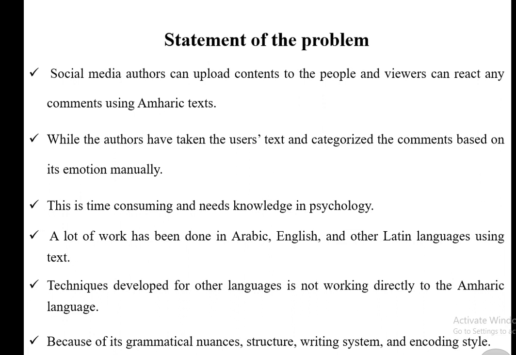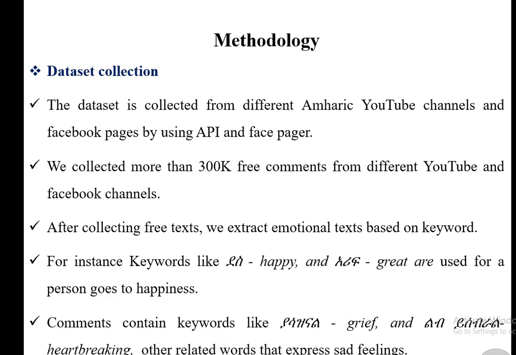In addition, a lot of work has been done in Arabic, English, and other related languages using texts. But this technique is not directly applicable to Amharic because there are differences between Latin, English, and Arabic languages with regard to Amharic. Their grammatical nuances, structure, writing system, and encoding styles are different from each other. Because of this reason, we are going to develop emotion classification models using deep learning approaches.